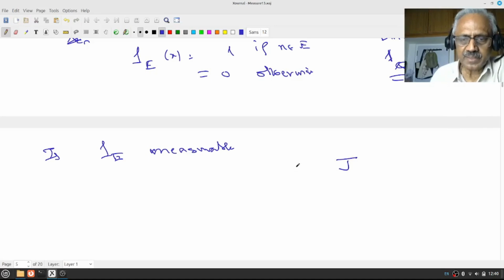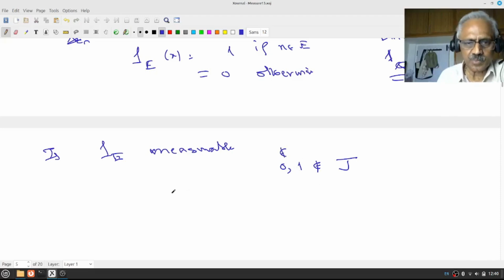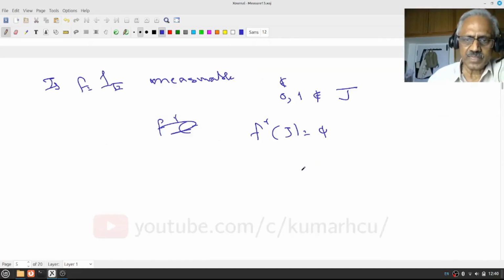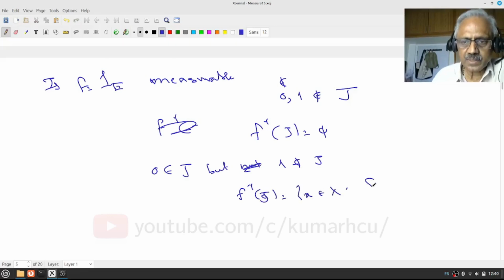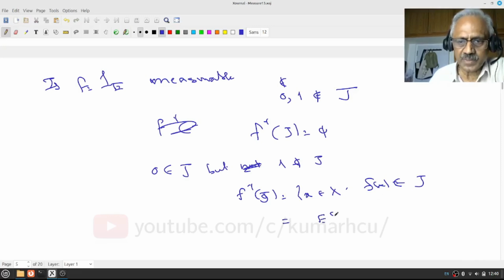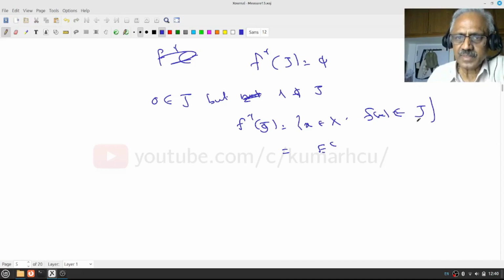Therefore, if you give me a J where neither 0 nor 1 belongs to J, then f inverse of J is empty. If 0 belongs to J but 1 does not, then f inverse of J is the set of all x in X so that f(x) is in J. The only x which satisfies this is nothing other than E complement, because 0 belongs to J. Therefore this must be measurable.